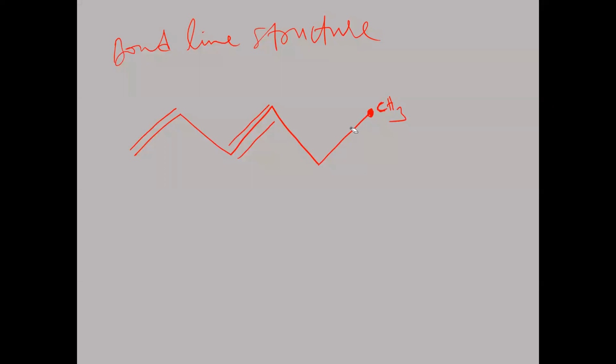As this carbon has already 1 bond, we have shown it. The bonds between carbons will be shown here. The single bond is between this carbon and this carbon. Now this carbon has only 1 bond, that's why H3 should be there. And this carbon already has how many bonds around it? 1 bond this side, 1 bond this side. Already 2 bonds are there. So this carbon should be taken as CH2. Why? Here this carbon already has 2 bonds, the remaining 2 bonds will be with hydrogen atoms.